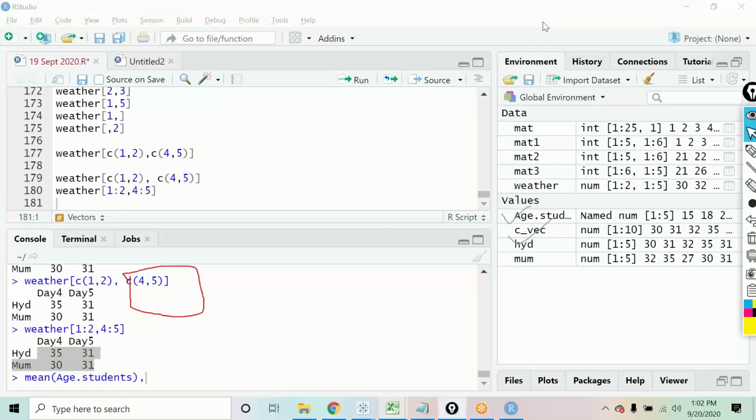Making sense to all? Anyone still confused anywhere? Okay, I think now we can take a short break. After the break, we will see how we can add some rows and columns into a matrix that is already created. We will also see how we can modify the data in a matrix, and how we can calculate the means and the sums of the rows and columns. Before we go to break, does anyone want to discuss anything?